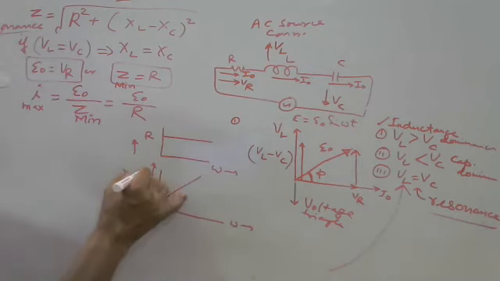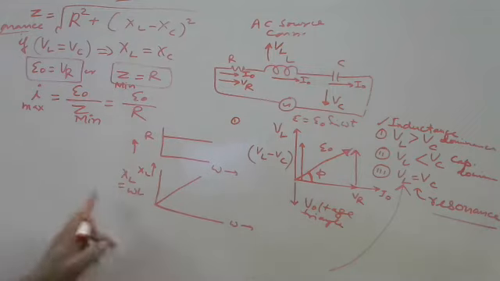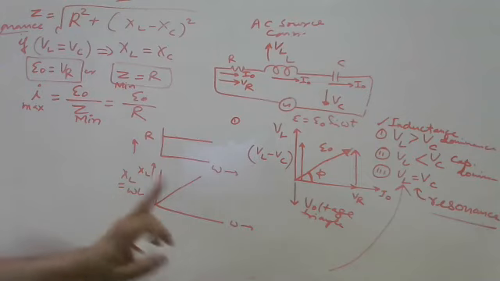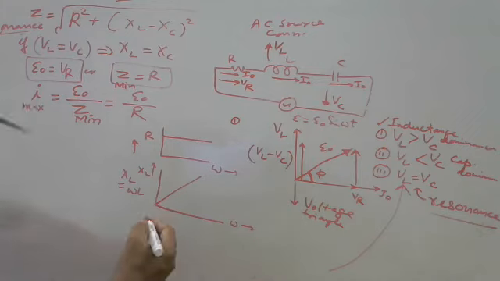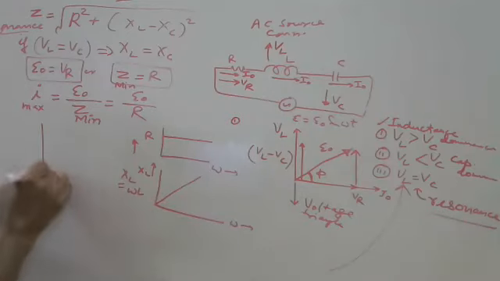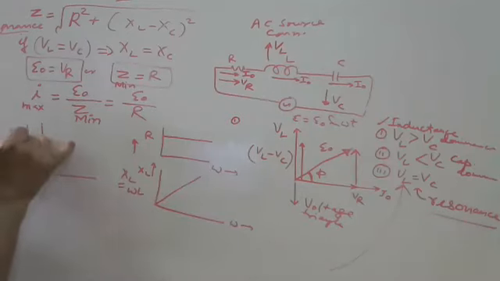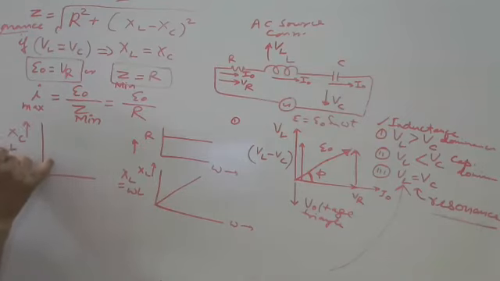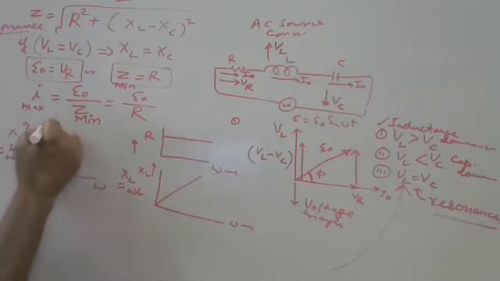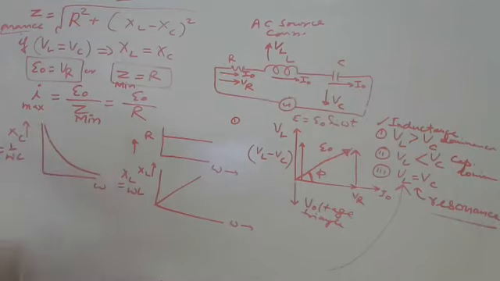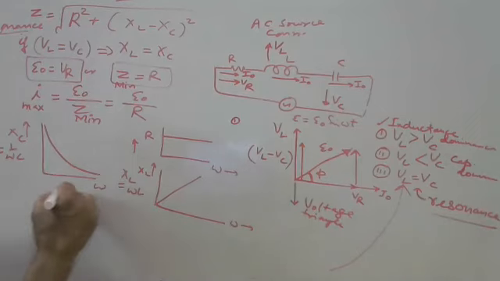XL equal to omega L, directly proportional, so XL depends on frequency like this. If you plot the graph here, XC equal to 1 by omega C. So this is the graph we get. If you see the direction also, it is negative, so we can plot like this also.